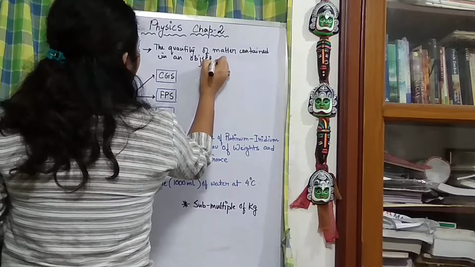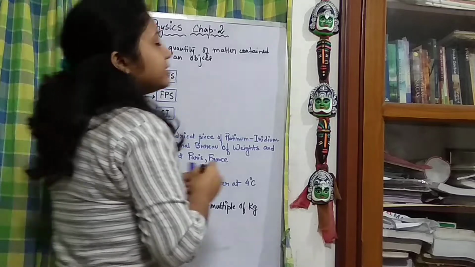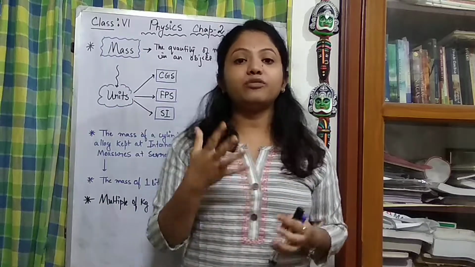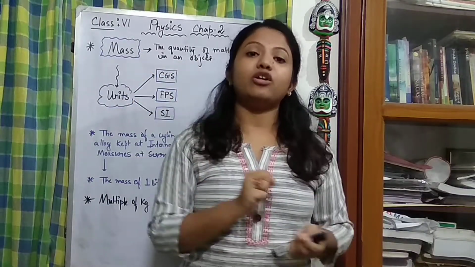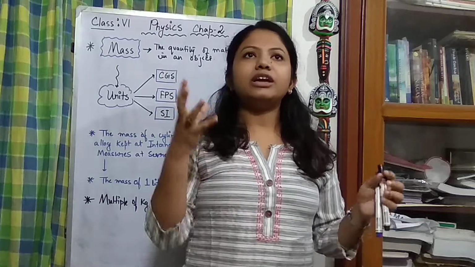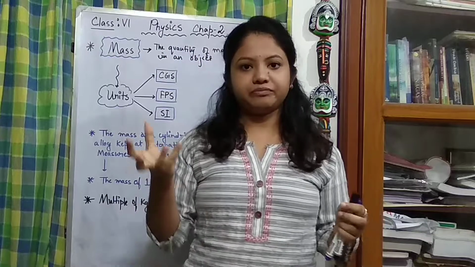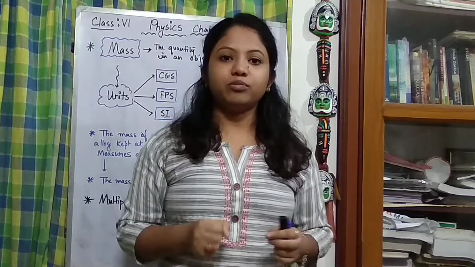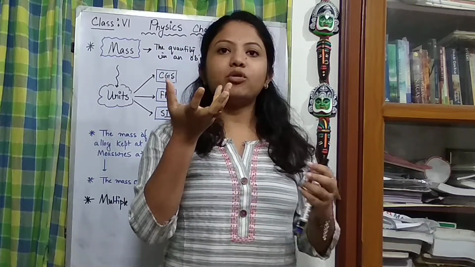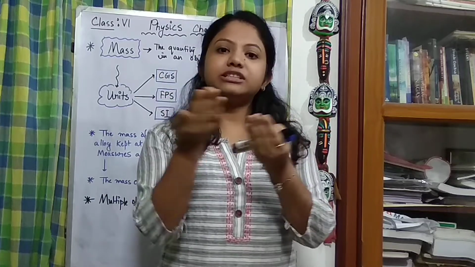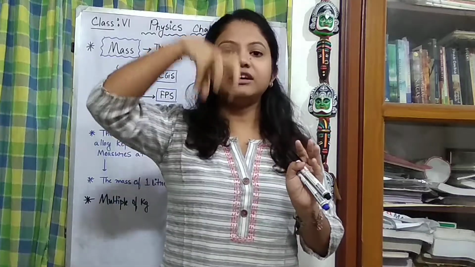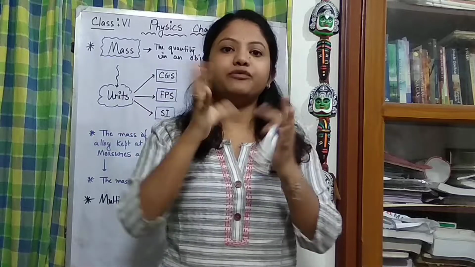Okay, so how are we going to explain this? What is the quantity of mass contained within an object? Say an object is an empty bowl. Now that empty bowl is with what? With its boundaries, and the center part is vacant.